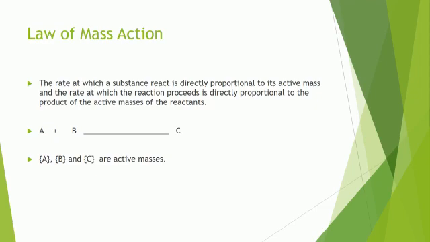The rate at which a reaction proceeds is directly proportional to the product of the active masses of the reactants. Greater the concentration of reactants, greater will be the concentration of the product. Just like A and B, two reactants, combine to form the product C. The concentration of C will be greater when the active masses of A and B are greater. These active masses, or concentrations, are shown in square brackets as given below.